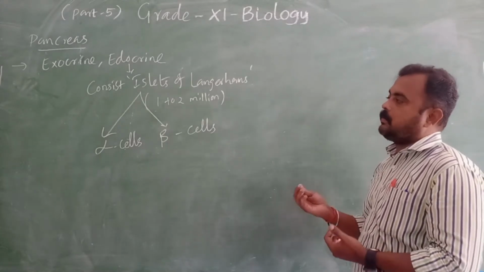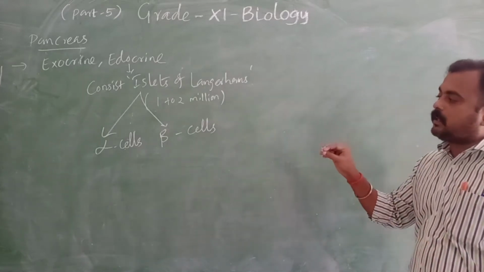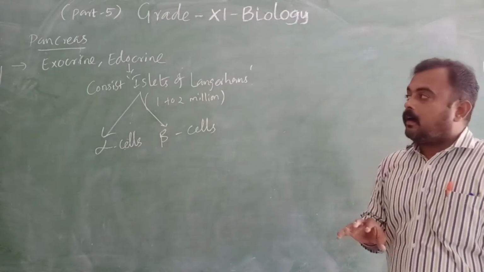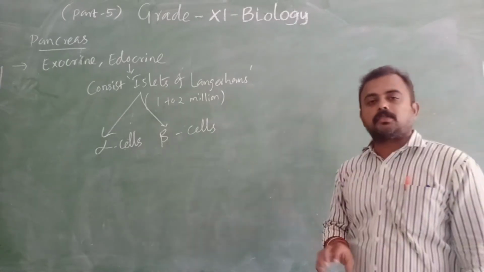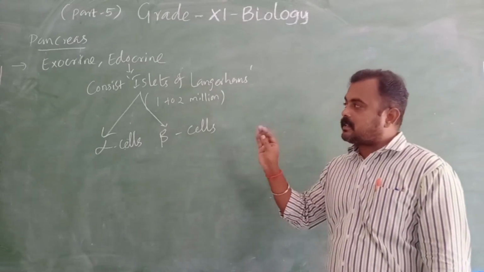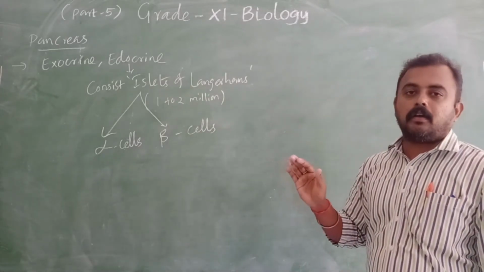Before entering into the alpha cells and beta cells, I want to say something. Where is the pancreas situated? It is just below the stomach.